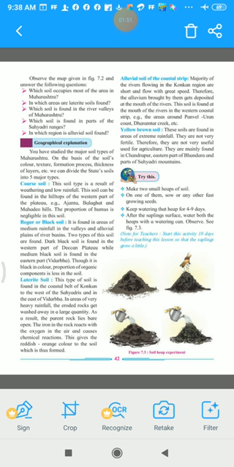The iron in the rock reacts with the oxygen in the air and causes chemical reactions. So there is iron in the rock, which reacts with the oxygen present in the air and causes a chemical reaction. This gives the reddish orange color to the soil which is thus formed. So we all know, whenever air is reacting with iron, what color do we get? That is reddish orange color.